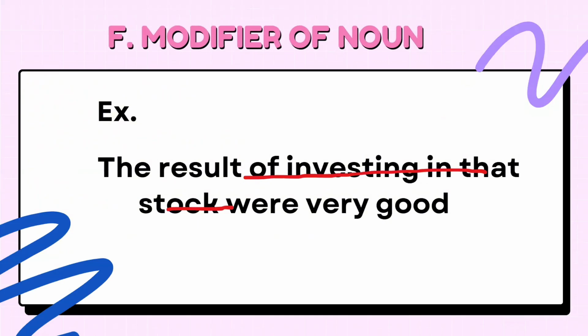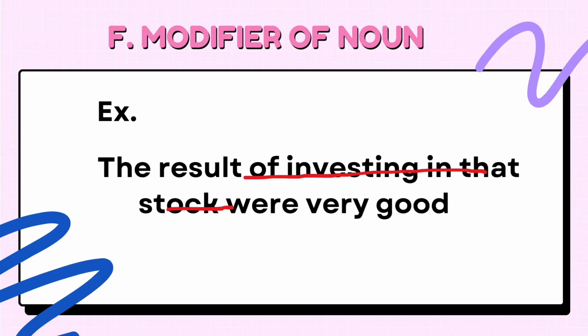Okay, let's have this sentence: The result of investigating in that stock was very good. Let's identify where the non-finite clause is here. The non-finite clause is the phrase "investigating in that stock", and it functions as a modifier of noun.